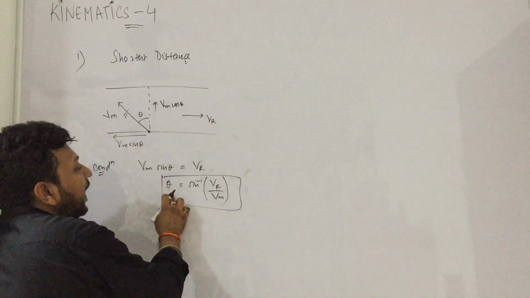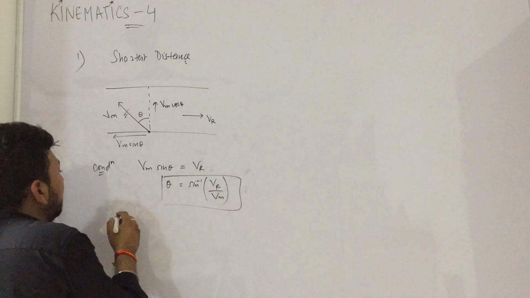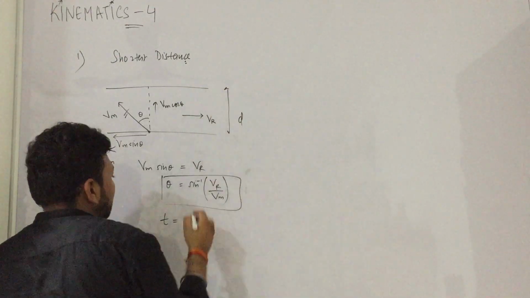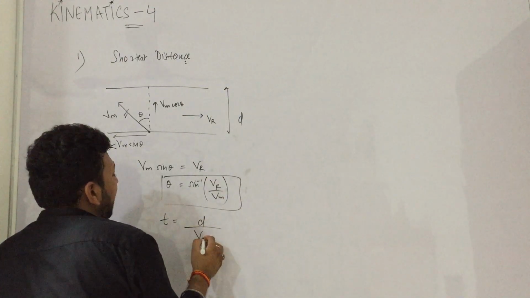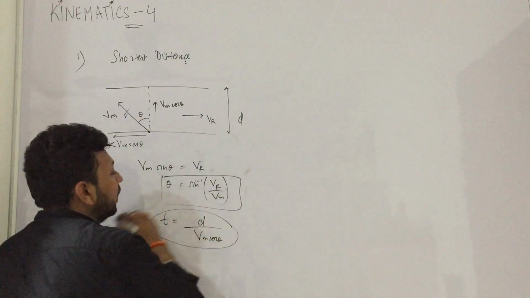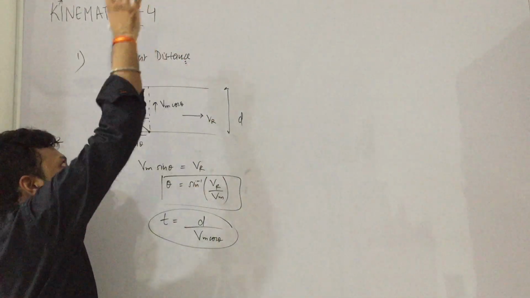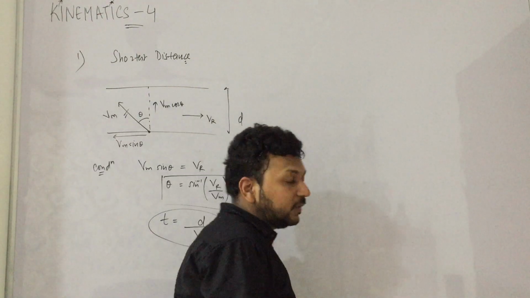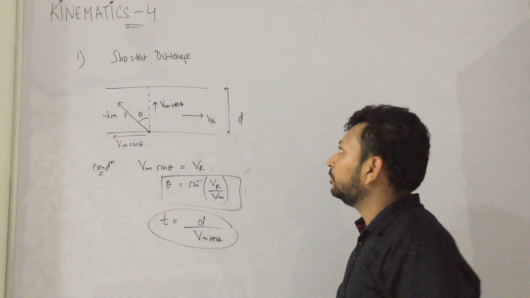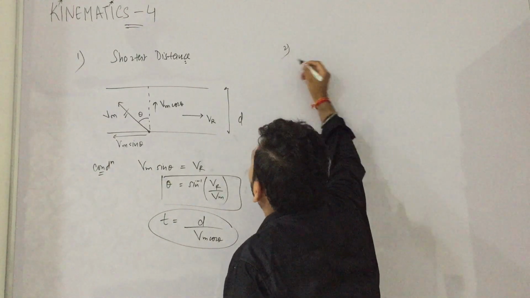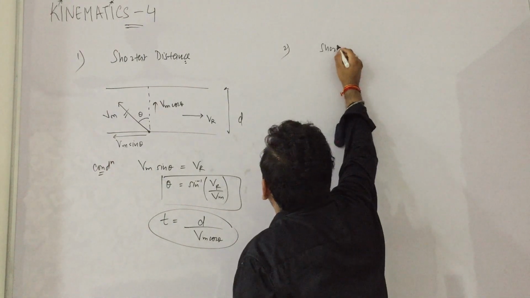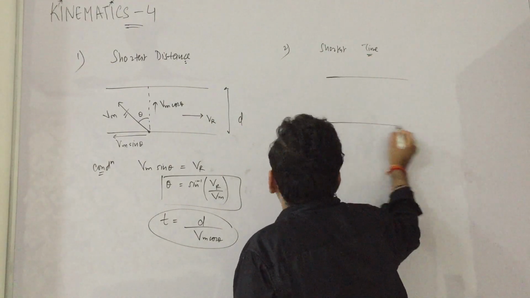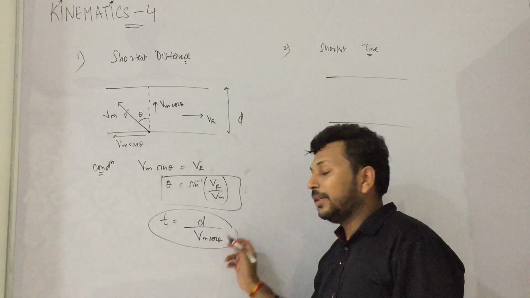Vm sin theta is equal to Vr. Okay, this is the angle the man needs to put efforts in, and how much time it will take. If this is the distance d, the time becomes d by Vm cos theta. Net distance upon net speed. So this is the scenario, very simple. If the man has to go in shortest time, now time becomes least when cos theta is maximum.